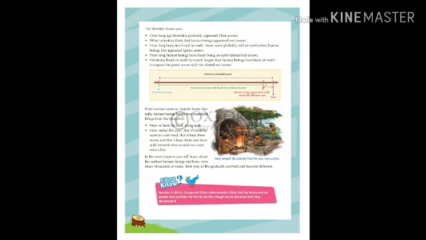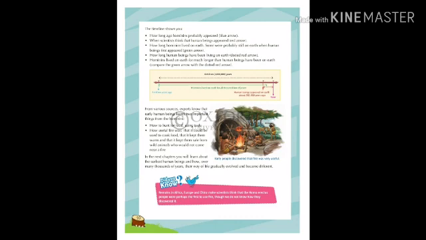Slowly tools got better. They became thinner and sharper. Some tools like needles were made from bones or the antlers of deer. Early people used their tools for hunting, fishing, cutting meat, cleaning animal skin, digging, and sieving.